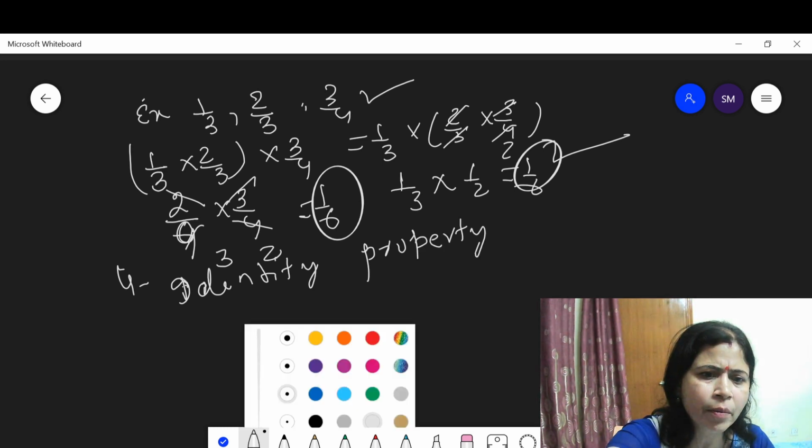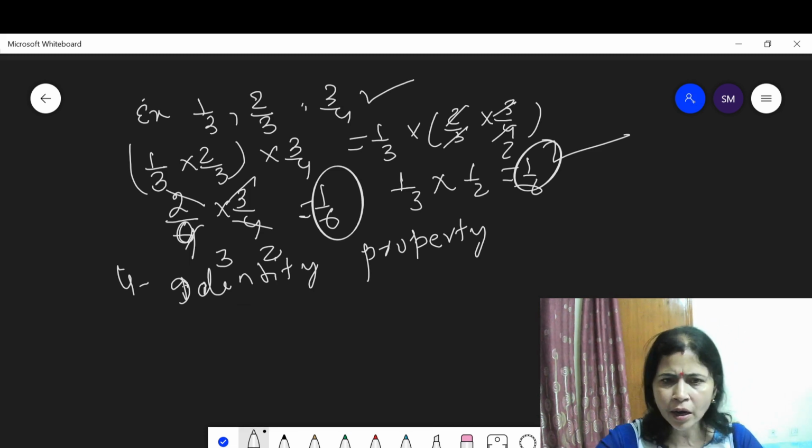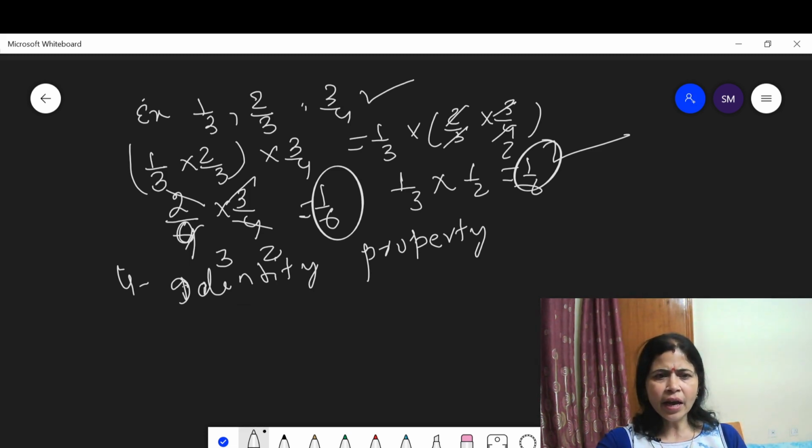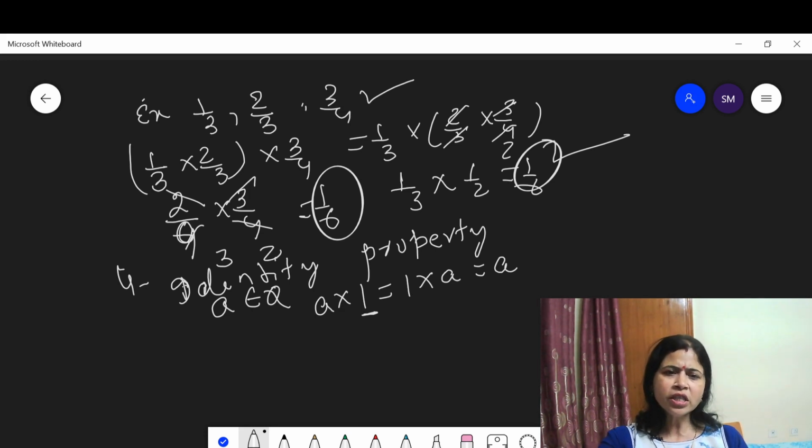You know 1 is the multiplicative identity. Suppose any A belongs to Q such that A into 1 is equal to 1 into A is equal to A. This means 1 is the multiplicative identity which also belongs to Q. For any rational number, there must exist 1, the identity, where A into 1 is equal to 1 into A is A. Take an example.